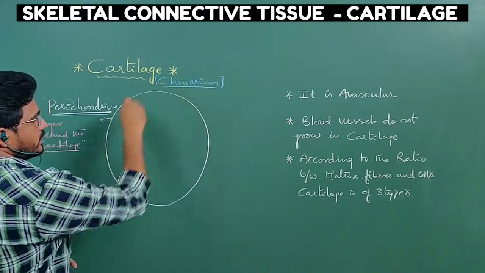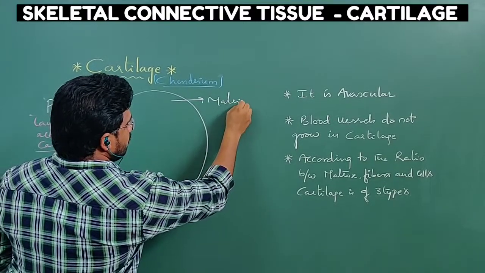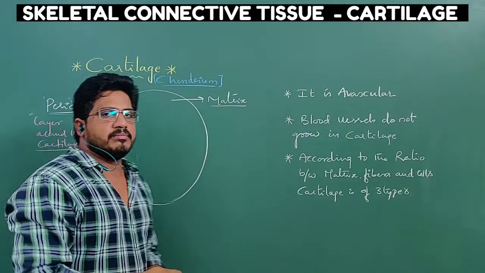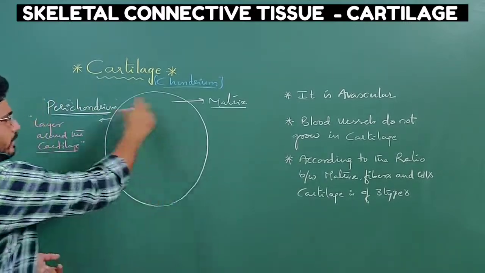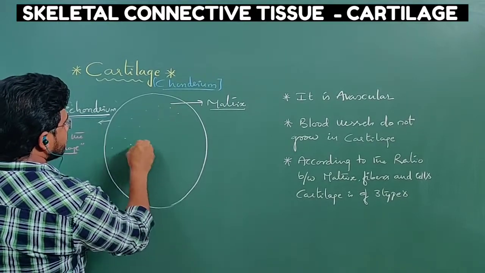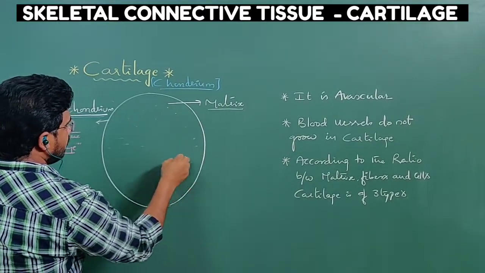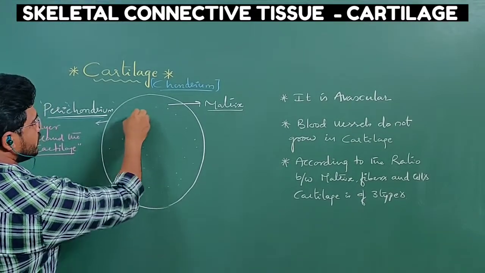And inside the cartilage, the complete portion is called matrix. As I mentioned many times, matrix is the most important thing for the entire connective tissue. In the matrix, there are so many components present. One of them is a specialized protein that we cannot find in any other tissue.